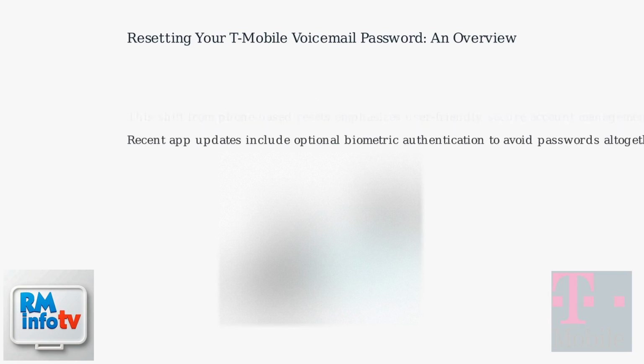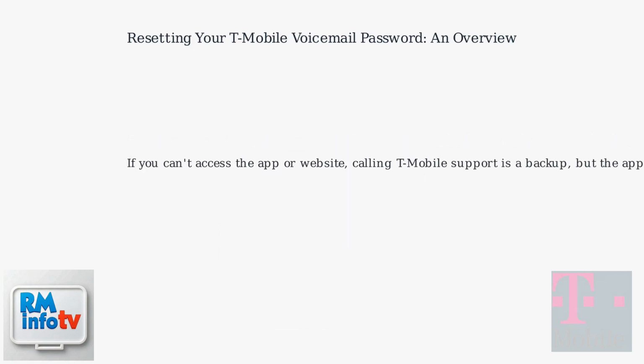Recent app updates include optional biometric authentication to avoid passwords altogether. If you can't access the app or website, calling T-Mobile support is a backup, but the app is preferred.